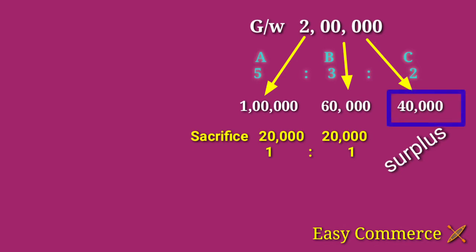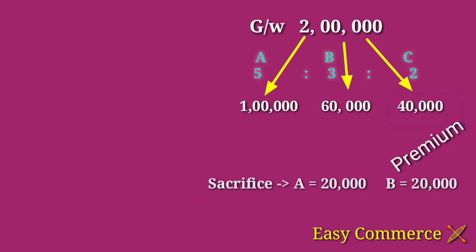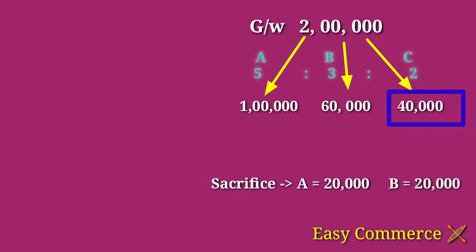So C will bring rupees 40,000 as compensation to A and B. This is the premium of goodwill. Here, the premium of goodwill is 40,000. This 40,000 is the compensation amount. Okay. In this example, A sacrificed rupees 20,000 and B also sacrificed rupees 20,000. So this premium for goodwill we will distribute to A and B in their sacrificing ratio.